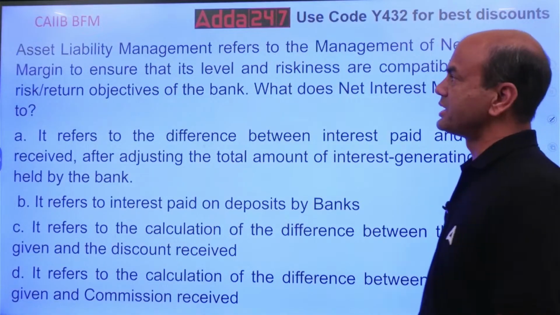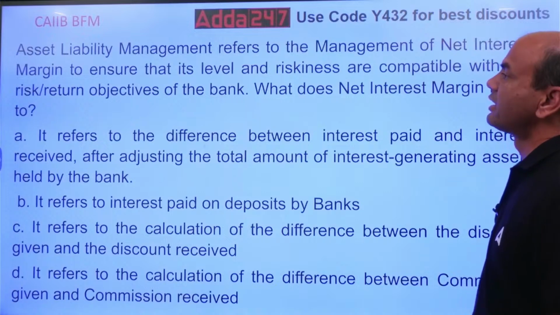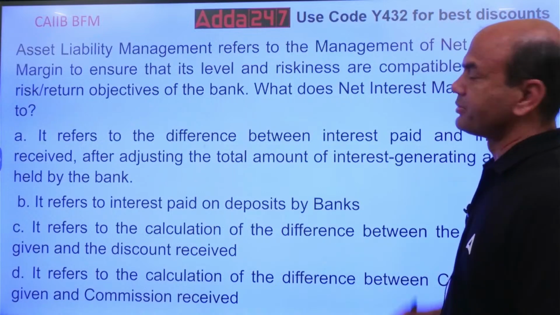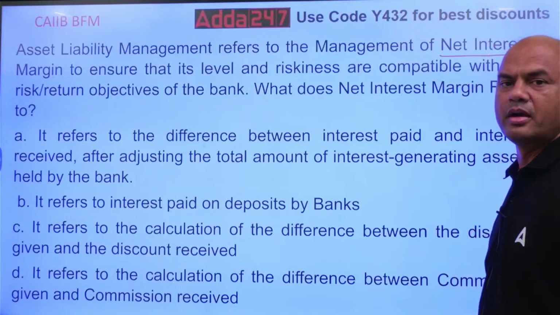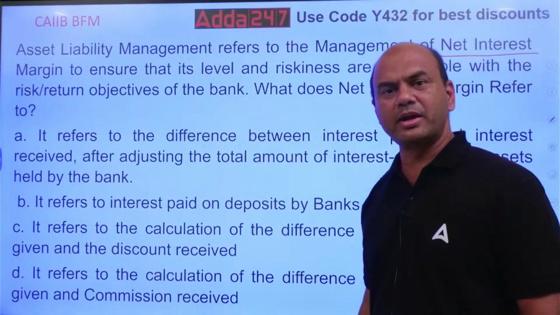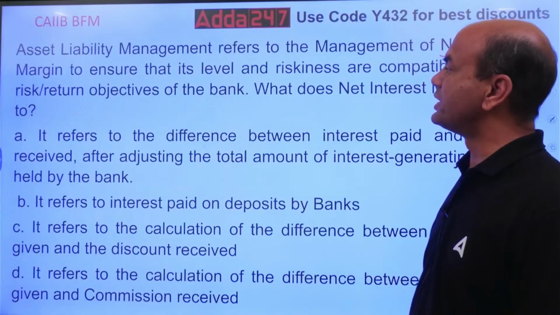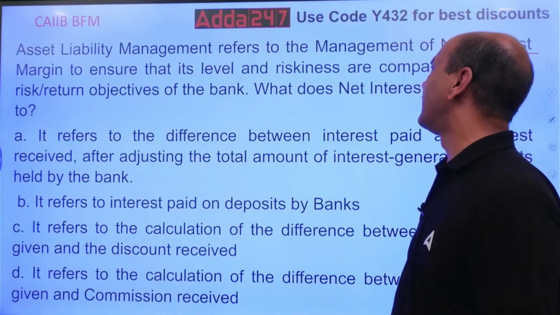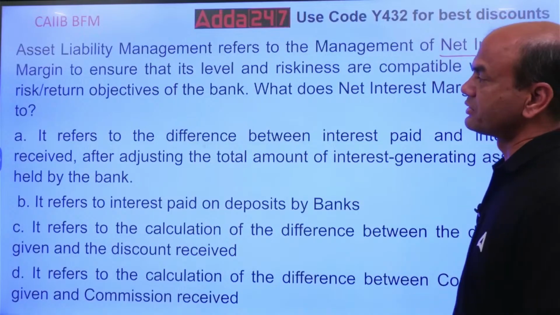Asset liability management refers to the management of net interest margin, NIM. See this, net interest margin, NIM. NIM means what? NII divided by your yielding assets. So NIM, to ensure that its level and riskiness are compatible with the risk-return objectives of the bank.